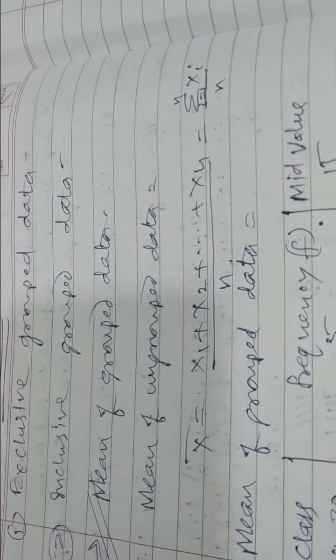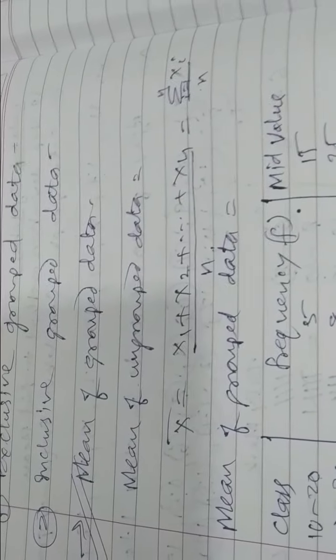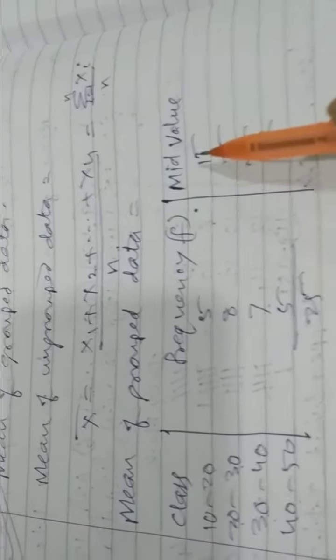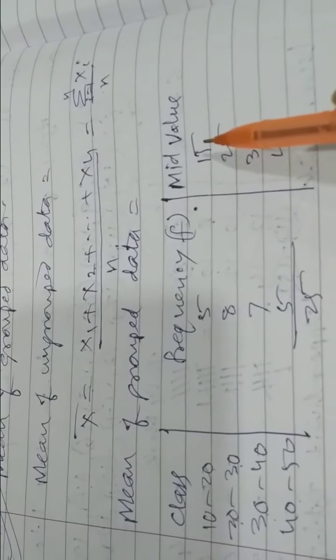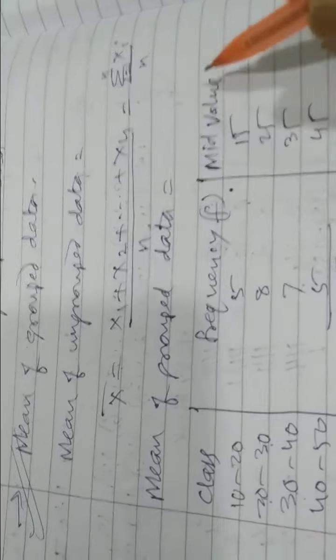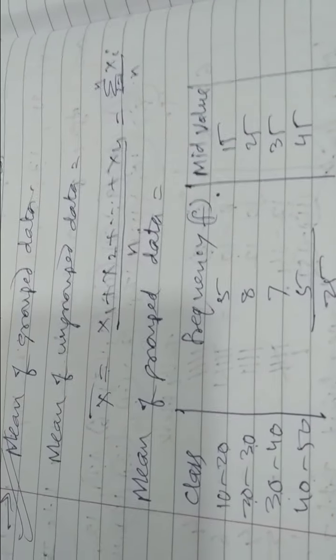If there are only two observations, then the mean is the sum of observations upon the number of observations, so upon 2. So this is the mean of the upper limit and lower limit. The mid value of each class is also called the mean of the upper limit and lower limit. Got it? Now you understood how to find mid value.